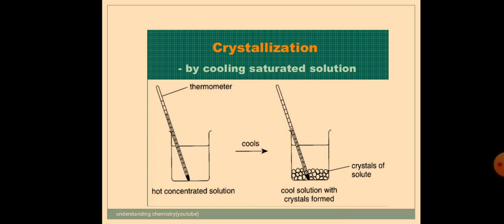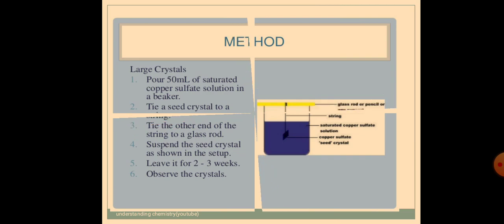Or by slowly evaporating a saturated solution. Slowly you have to evaporate. Or by cooling a molten mass of a solution you can get a crystal. By sublimation you can get a crystal. This you have already learnt in your lower classes. Then one more method is there, to prepare a large crystal. You can do this particular method, which you are seeing now on the slide. Let us look into that.